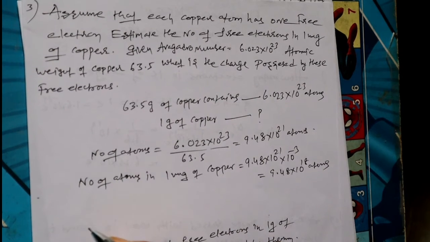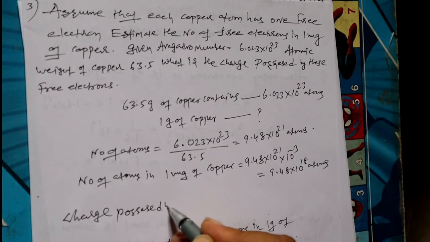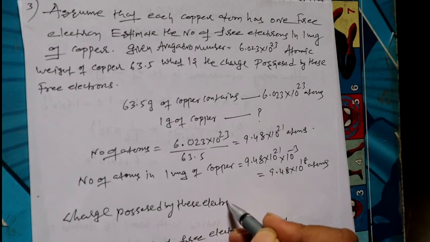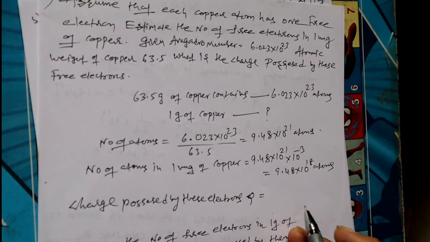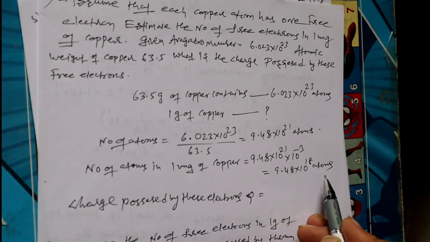So now the charge possessed by these electrons. Did you understand how many atoms are there? 9.48 times 10 to the power of 18 atoms.